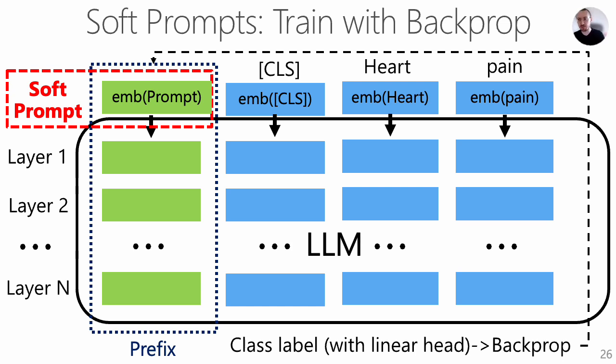For a patient's input text, "heart pain", we append the soft prompt and the classification token. The text is transformed to input tokens and then embeddings. After the forward pass, we compute the class label with a linear layer head and perform the standard optimization, but instead of modifying LLM parameters, we update the soft prompt parameters. So here the parameters of the LLM are frozen.